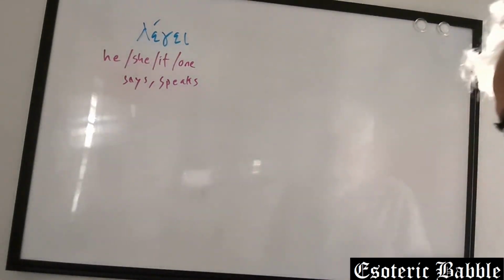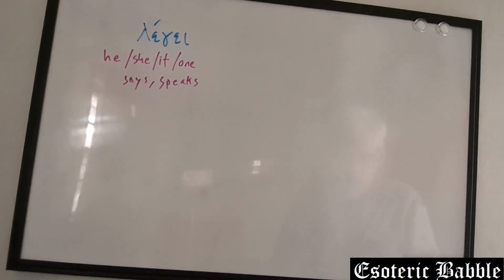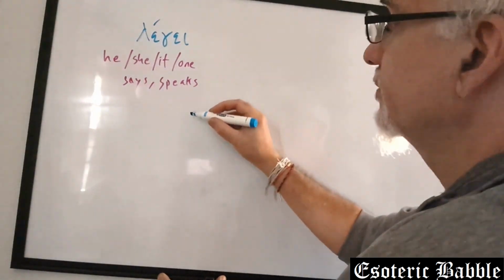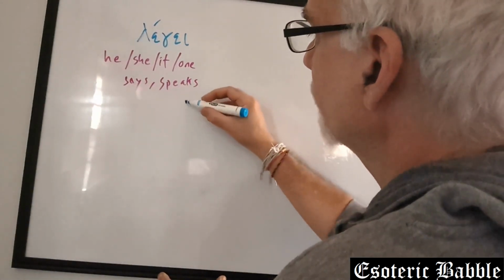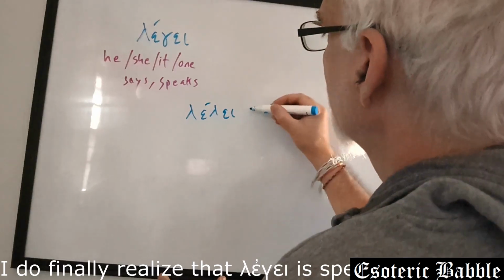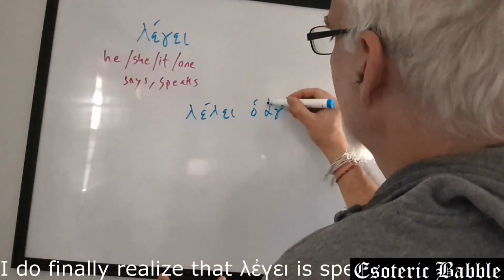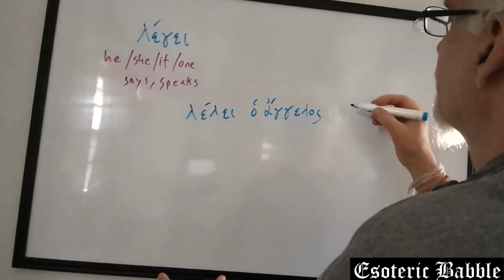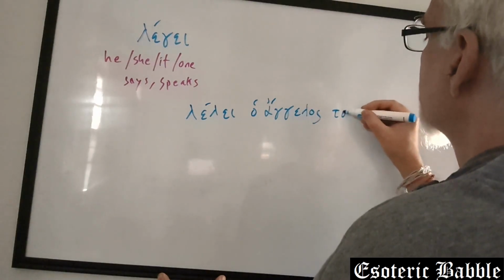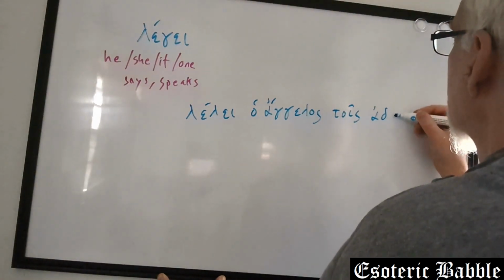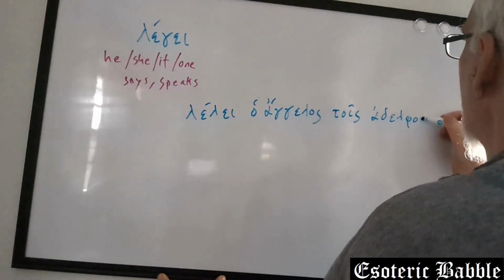And from a while ago, we had a word, angelos. So down here, our first example: legei ho angelos tois adelphois.